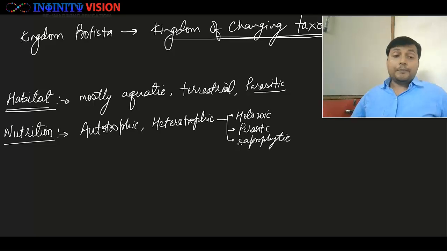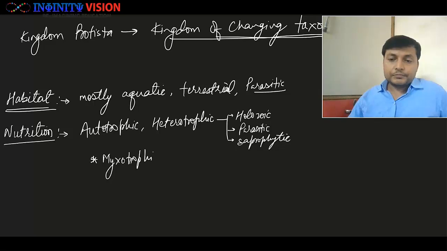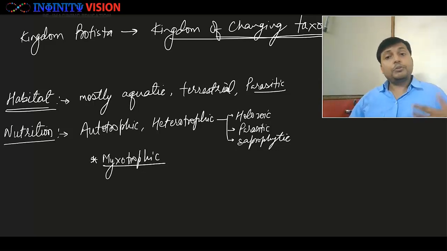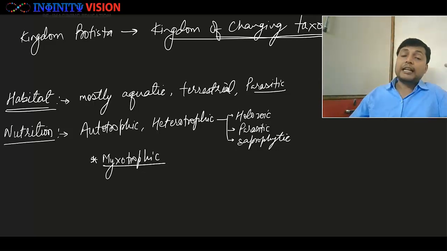Well, there is one unique character that we need to see here. Some members of kingdom Protista are mixotrophic. Now the question is, what is mixotrophic? You know autotrophic, you know heterotrophic. Suppose an organism shows both types of nutrition.